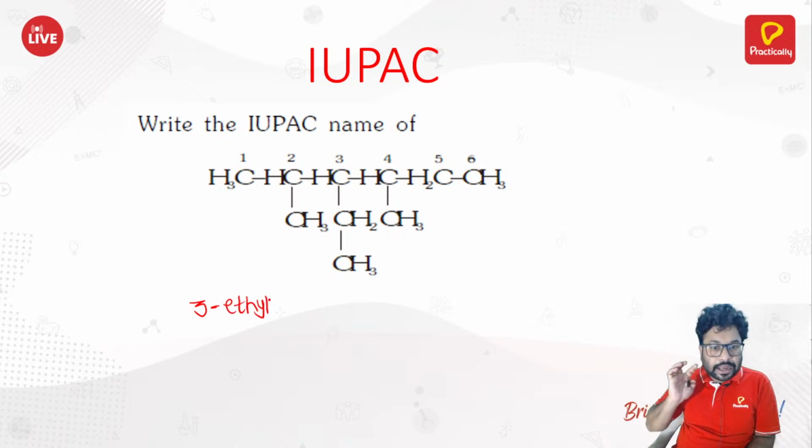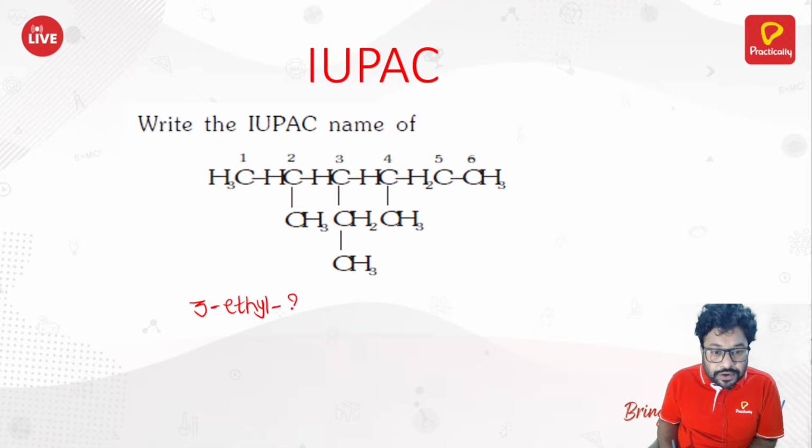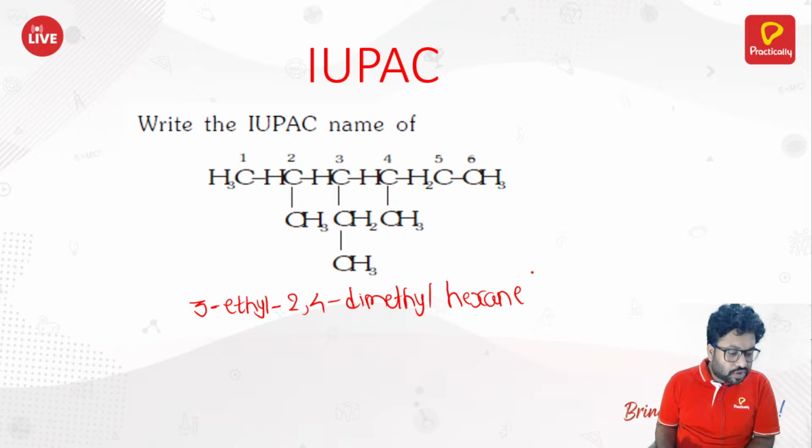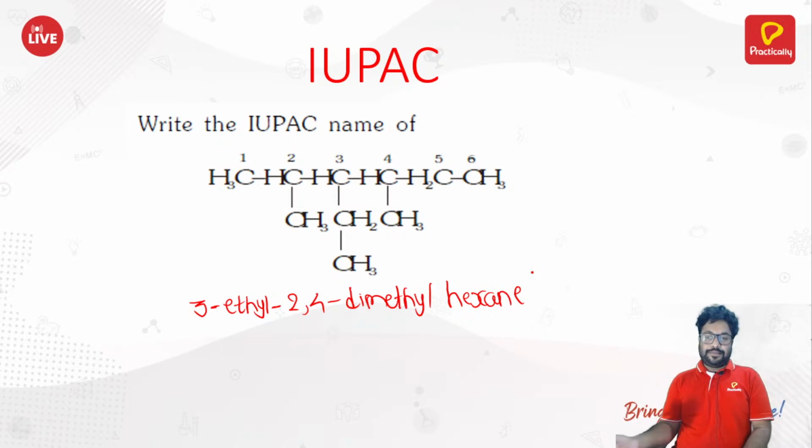It would be 3-ethyl. Then what? Dash 2, 4 dash dimethyl hexane. Okay, it will be named as 3-ethyl-2,4-dimethylhexane, isn't it? So that's how you should write the name of this compound.